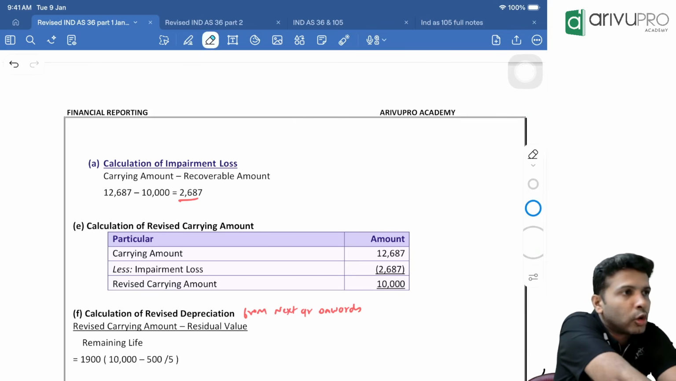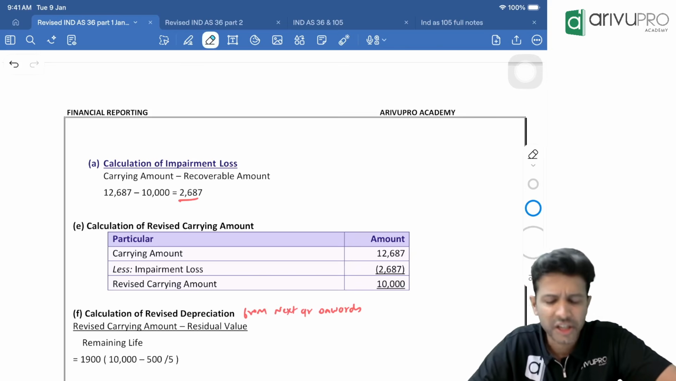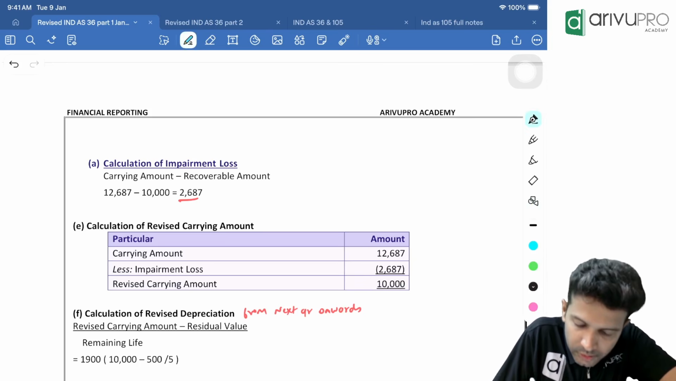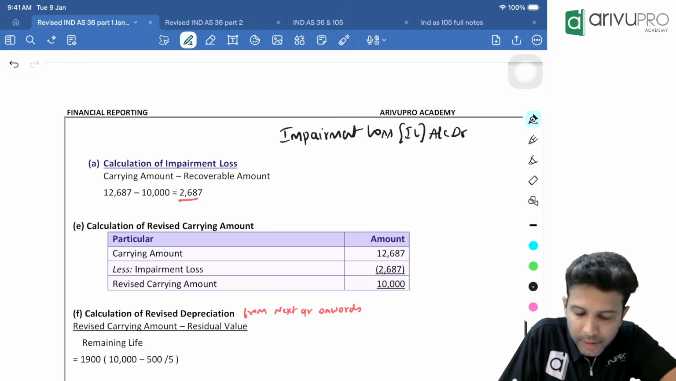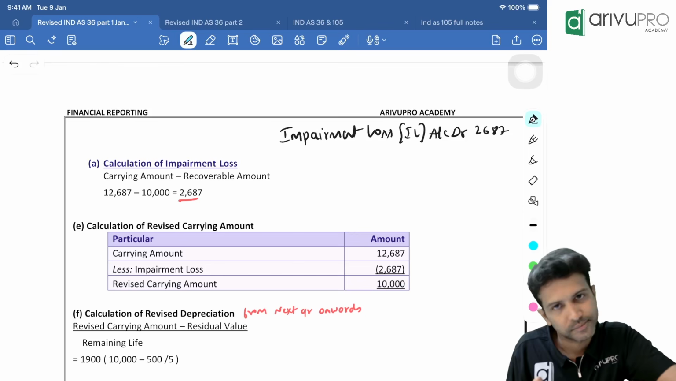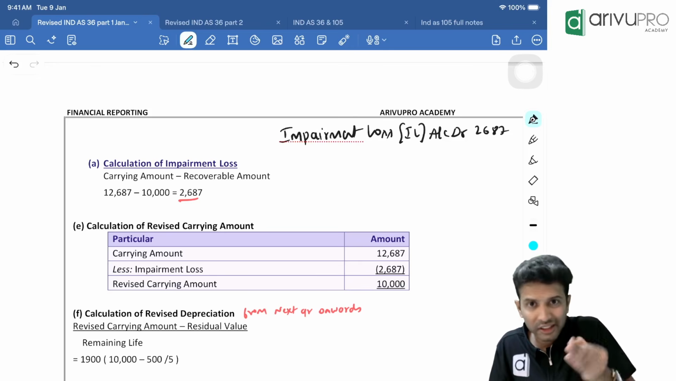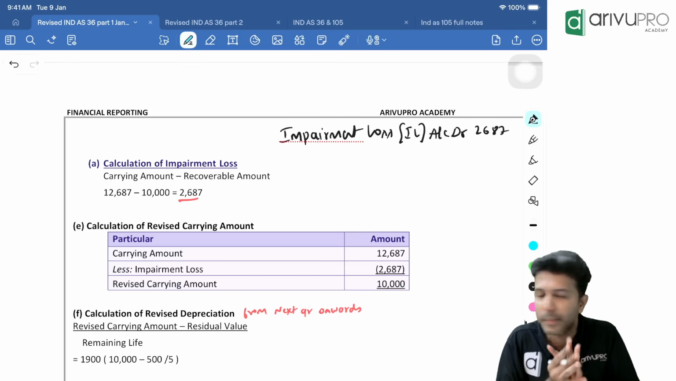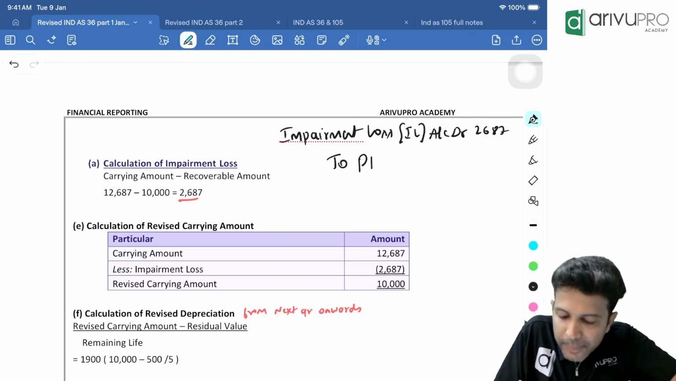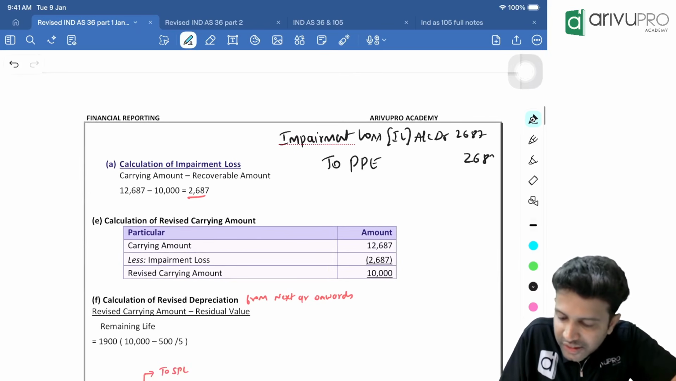Okay people. I had told you the journal entry for impairment loss is the same as your depreciation entry. So what is the journal entry you will pass for impairment loss? Simple. Impairment loss account debit. Going forward, I'll refer to it as IL. Impairment loss account debit 2687. The reason why impairment loss has come is that the asset is overstated, so we want to decrease the value of the asset. That is the very intention of impairment loss. So you will credit PPE account. The journal entry is impairment loss account debit to PPE account, or whichever asset is getting impaired.